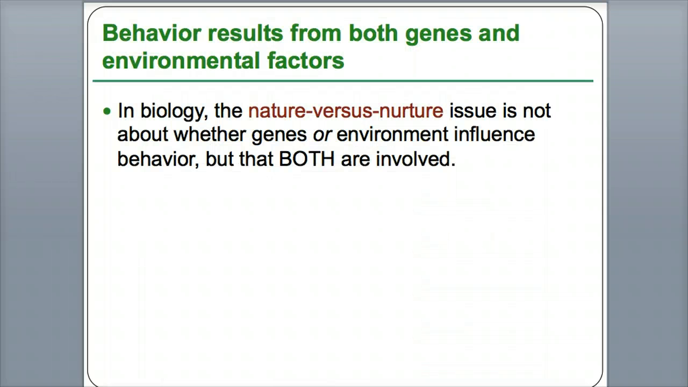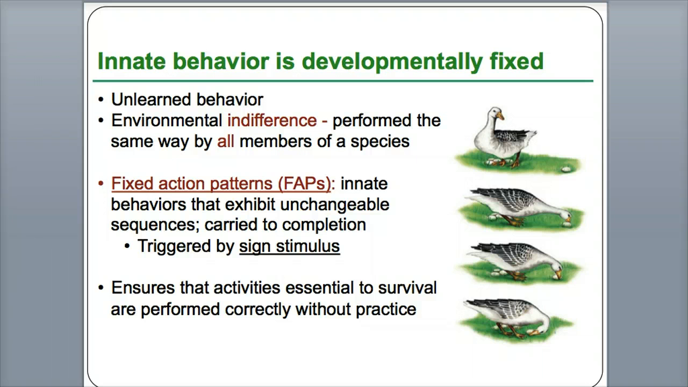Behavior, as I mentioned, is a result of both genes and environmental factors. So I don't know if you guys have heard of the term nature versus nurture before, like which one is the focus, especially for humans, is it nature, is it nurture? In biology, it is both genes and the environment that influence behavior. So you don't have to worry about is it one or the other. Innate behavior is developmentally fixed. I don't know if you know what the term innate means, but it's natural. It means it's unlearned behavior. So it's a behavior that you act and do, but you never really learned it. It just sort of happened.